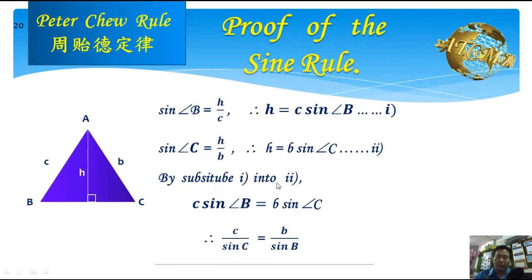And by substituting 1 into 2, from 1 we know h is equal to c sine B. Then we substitute, h becomes c sine B. Then we will get c sine B equals b sine C. And after that, we get c over sine C equals b over sine B, and we get the sine rule.